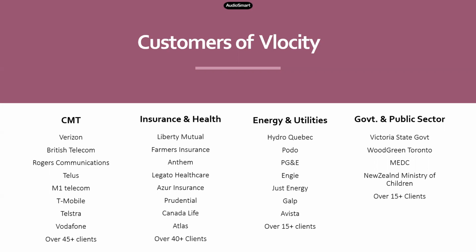And yep, in insurance as well, there are so many. For example, in the US, one of the top most insurance companies, Anthem, is already using that. They're one of the first clients to use Velocity. And there is Prudential, Assure Insurance, Legato Healthcare. There are so many clients that are already using Velocity. Same goes for energy and utilities and government and public sector. Even government and public sector is right now being utilized by many clients, so that is also one of the booming industries in Velocity right now.